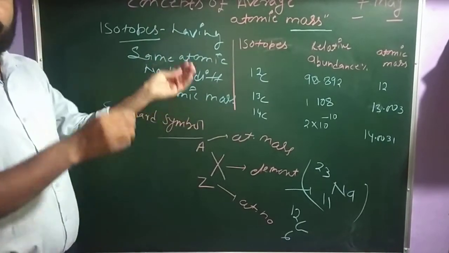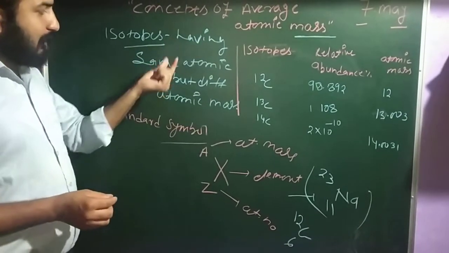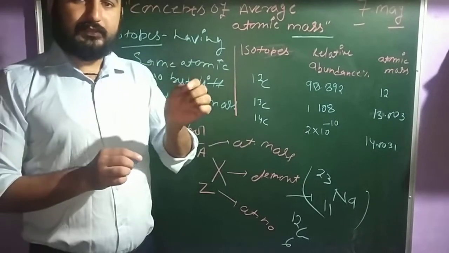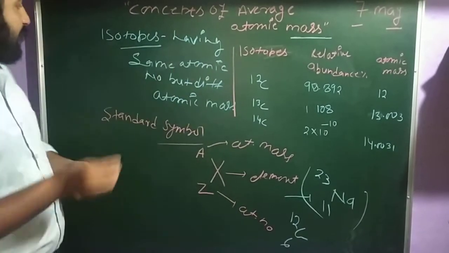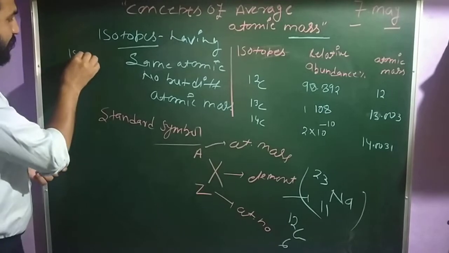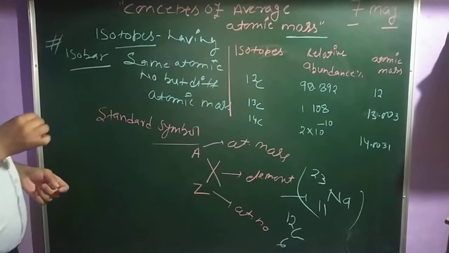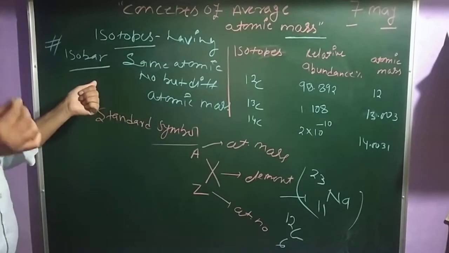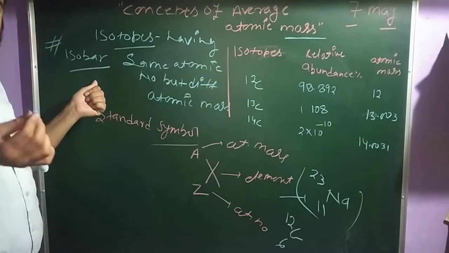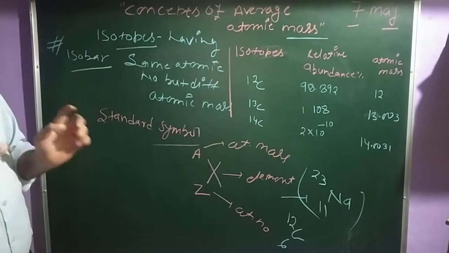And this is just the opposite for isobars. Isobars have the same atomic mass but different atomic numbers. Clear? The first is isotope, the second is isobar.